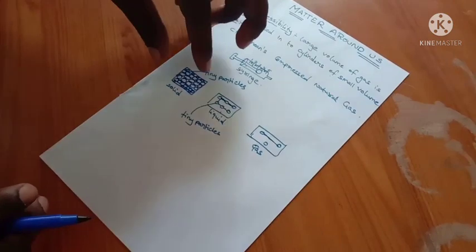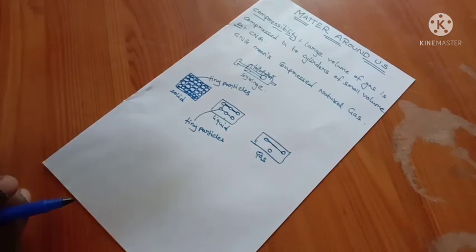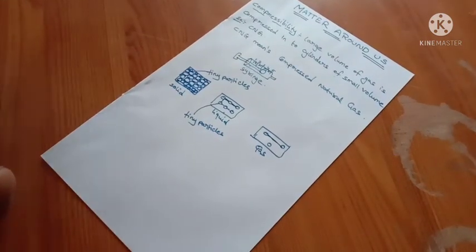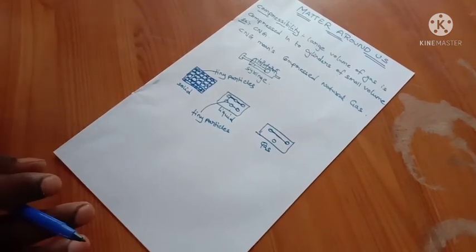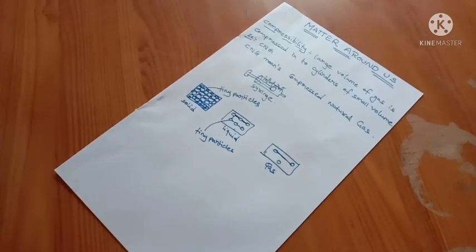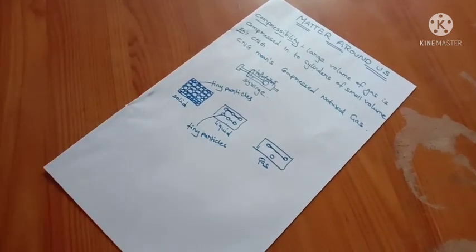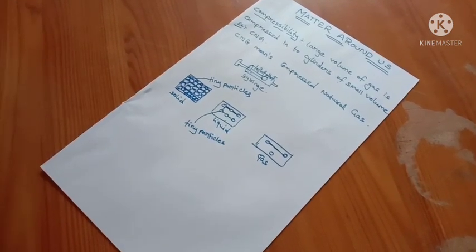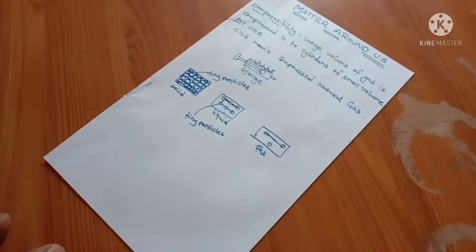Previously I have shown you with the sketch pen also. I am not able to compress the sketch pen. Why? Because there is no gap between the tiny particles. Most likely in solids you cannot observe any gap. Only a 1% chance, like duster, handkerchiefs or some cloths, these types of solid particles, you can observe some gap. Because of that small gap, you can compress solids even. But compressibility in solids is very minimum, and it is almost negligible.